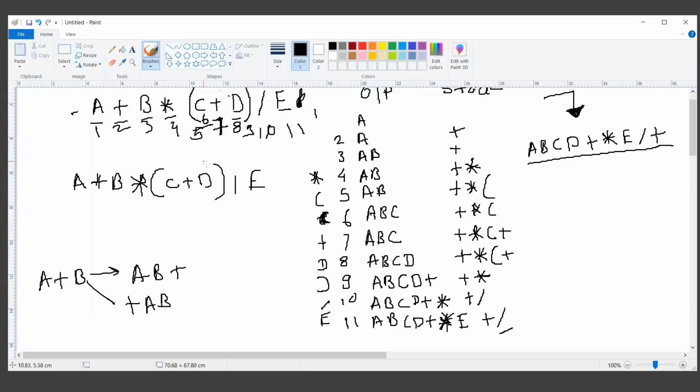Reversing means I will write something like this: E division, then the closing bracket, D plus, then the opening bracket, then the star, then the B plus A. Now these two bracket symbols are creating confusion, so reverse these symbols also. So E divided by bracket, in bracket D plus C, bracket complete, multiplied by B plus A.